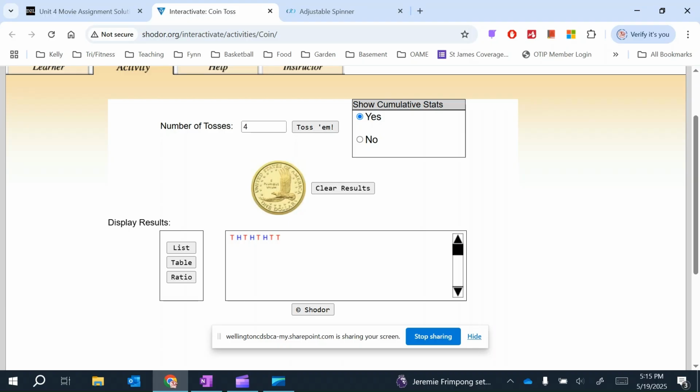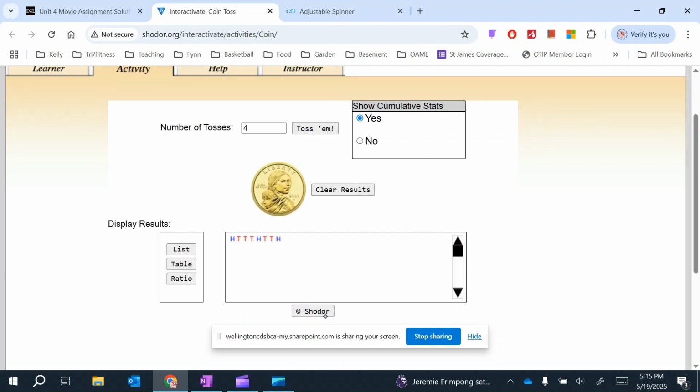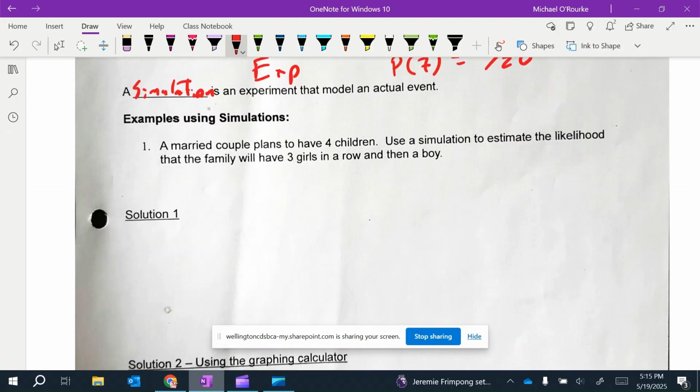So we didn't have it there. It was clear results. And you can keep doing this. Nope. Clear results. And see if we can get TTTH. That's what we're looking for. Oh, that's almost the opposite. I forgot there's with the crossed over here. Nope. And this is how you could use a coin tosser for a simulation.